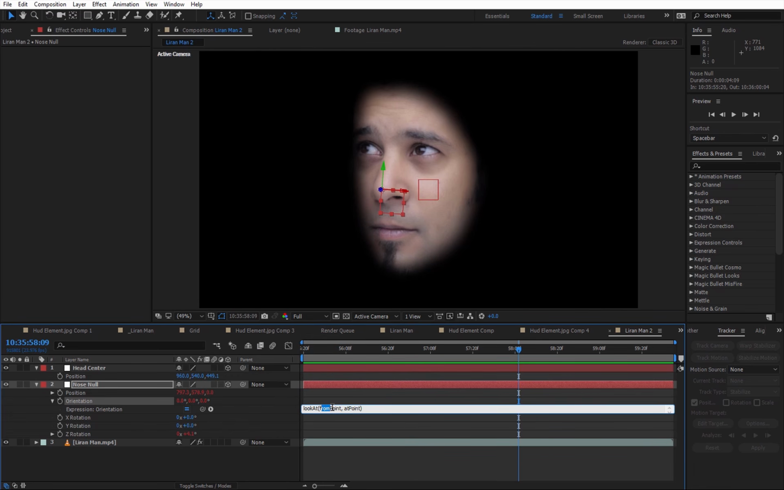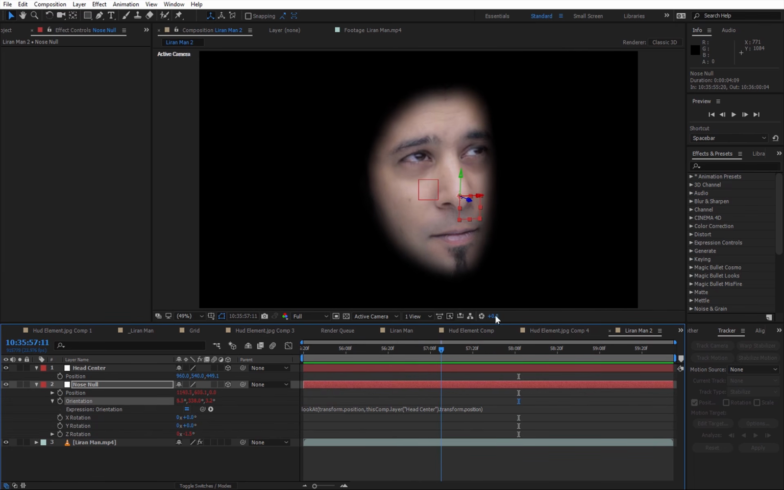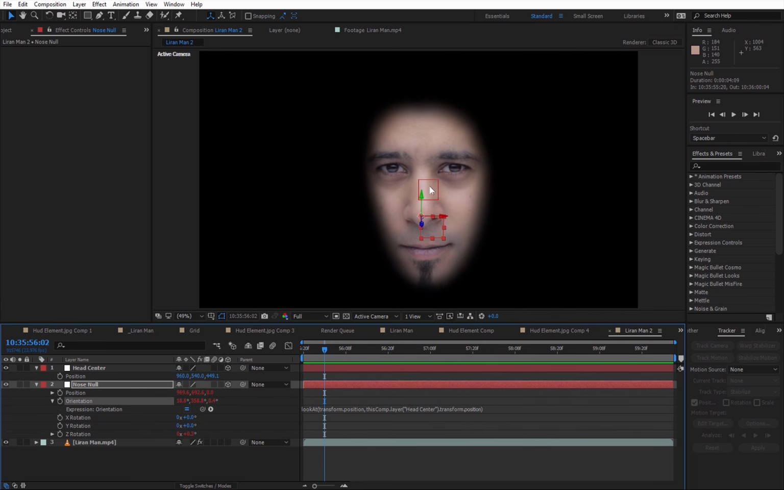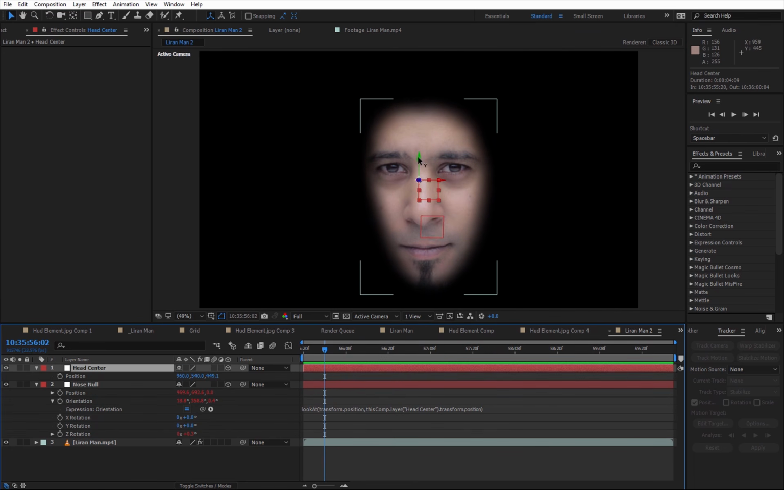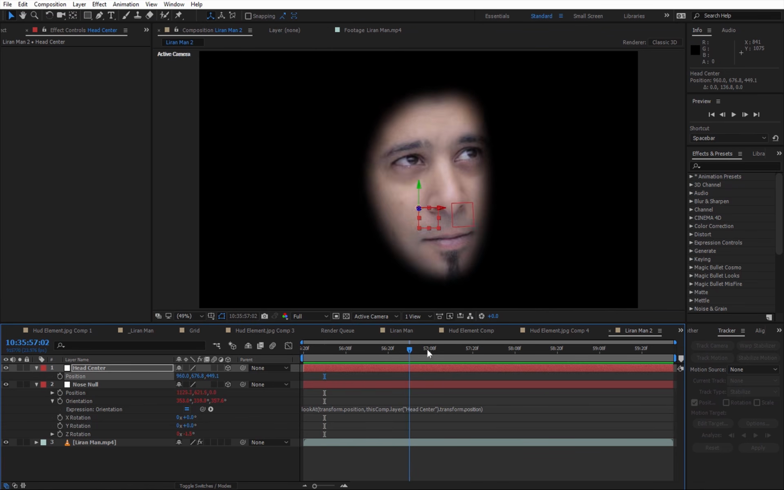So I'm going to take the from point, delete it, and take the position of the nose null, and now I'm going to select the at point and replace it with the position of the head center. And now the magic happens. I can see that the layer rotates exactly as I want in a 3D manner, and I can take the head center a bit down until it lines up with the center of my head. Perfect. So let's see what we got here.